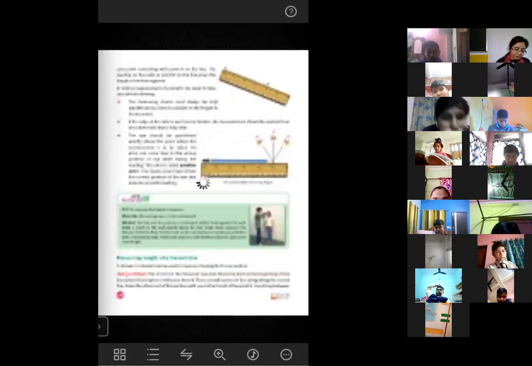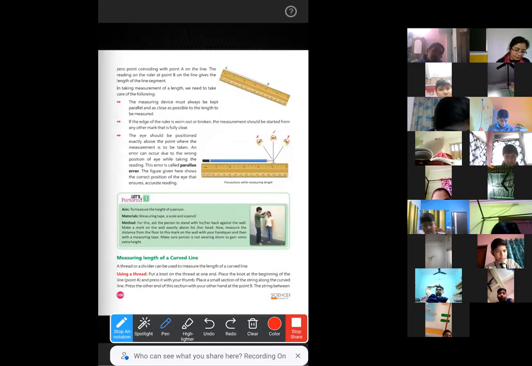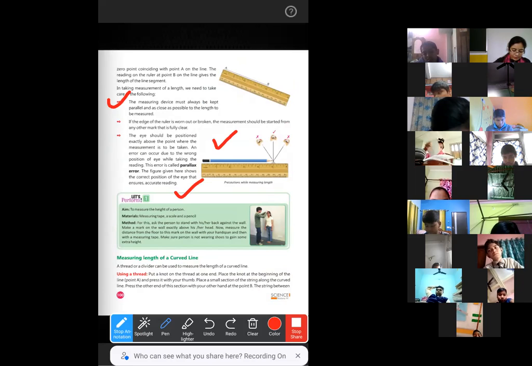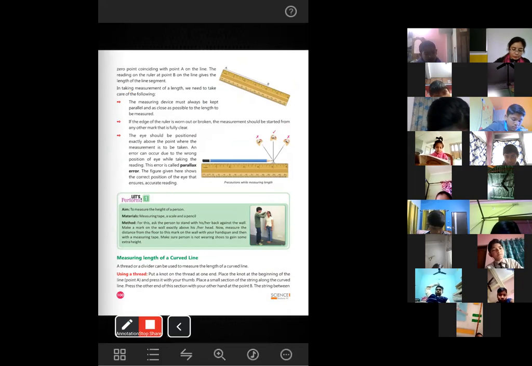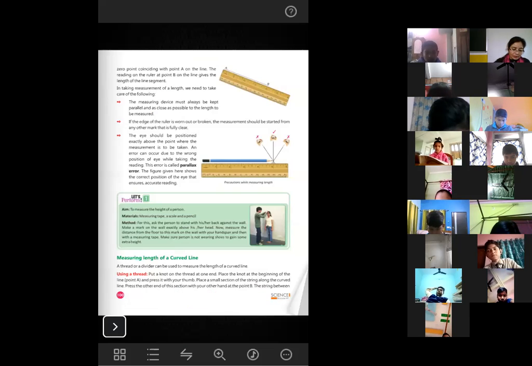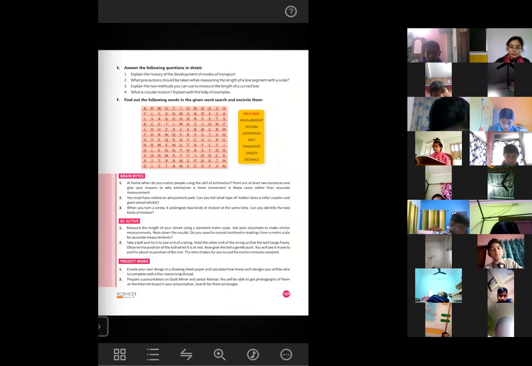This one. And these are the rules. Okay, ma'am. Let me see the question once, whether they want the rules or the process, because then the answer will be different. What precaution should be taken during measuring the length by using a scale? Okay, so this one will be the answer.